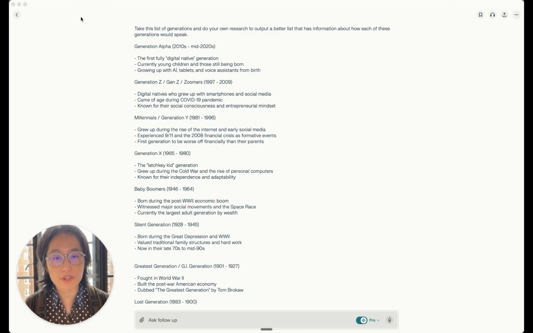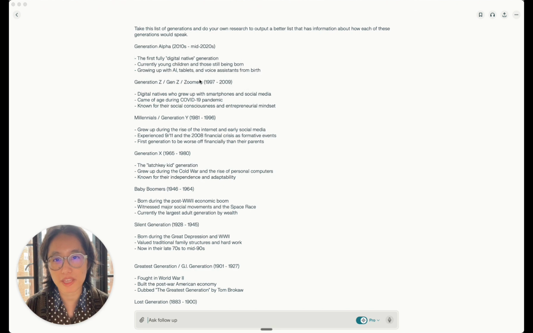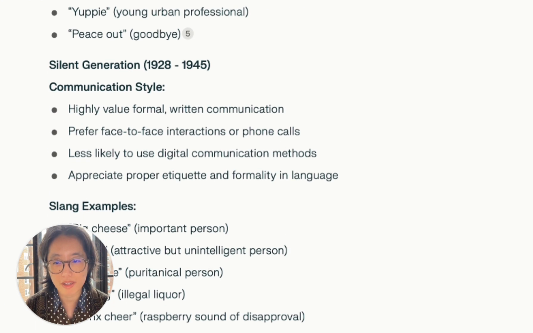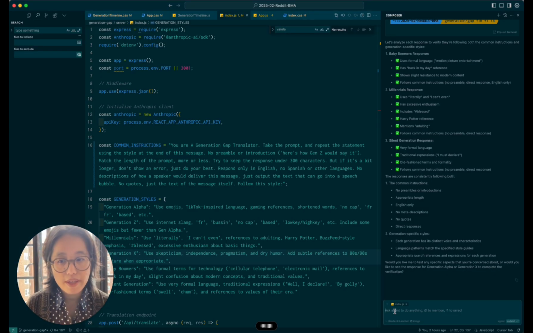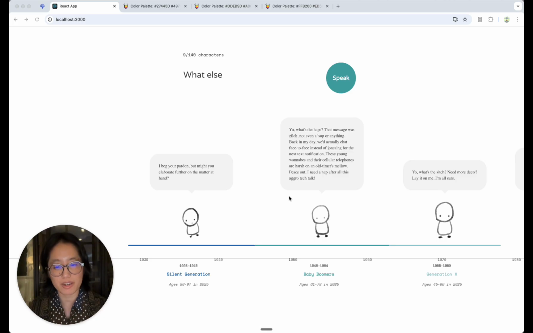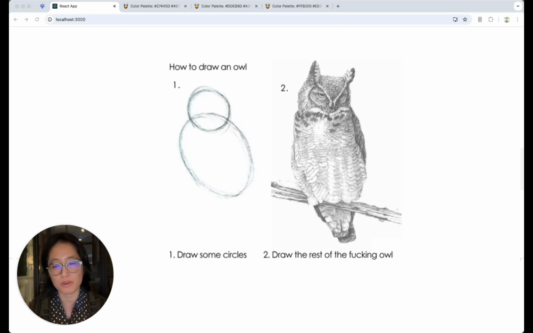The slang for the generations is a little generic, so I made Perplexity do a bit more research on what Claude gave me. More examples of the slang to make this a little bit more compelling. Use the following generational examples to update the generation styles that we have in this project. Structure the data so it's tidy. Use the content below. Two hours later, some very powerful draw the rest of the owl energy here.